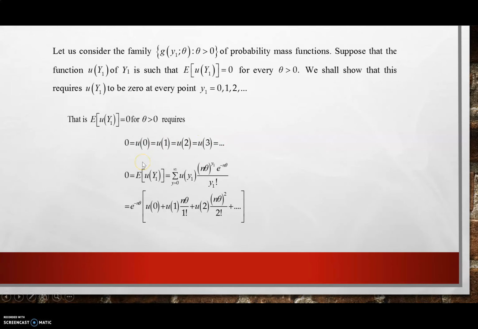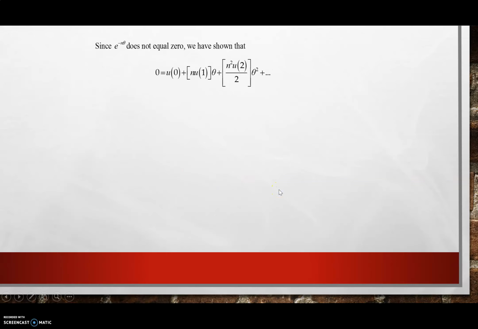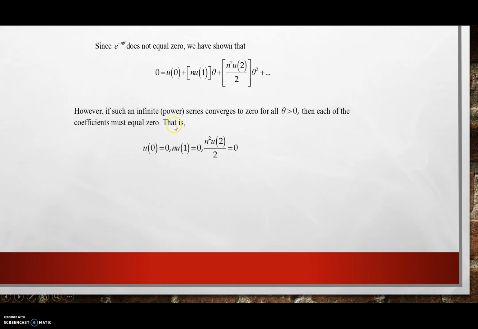is equal to 0. Since we want to find the expected value, by definition of expected value, we will have u(Y1) times the probability mass function. We simplify and we will have this equation. Since exponential to the power minus n theta does not equal 0, we have shown that u0 plus u1 n theta plus u2 n squared theta squared over 2 and so on, we will set equal to 0.